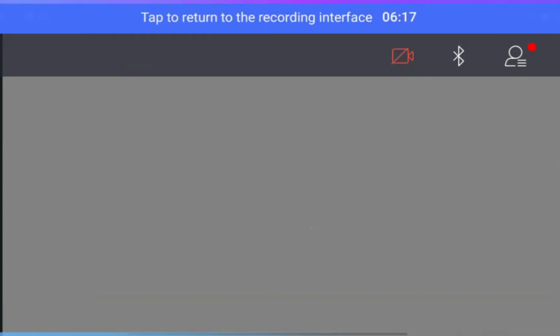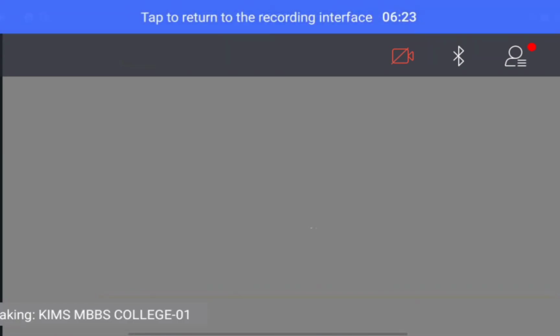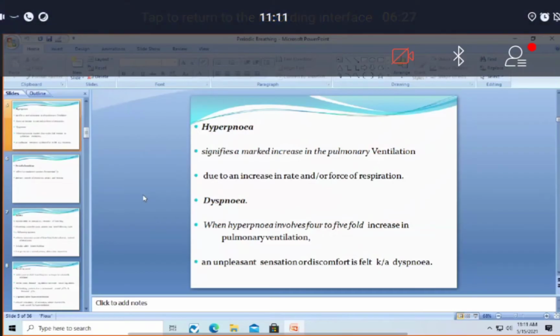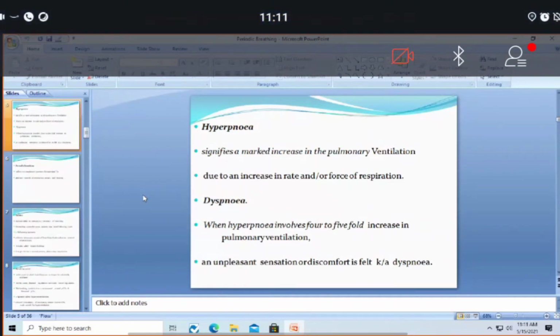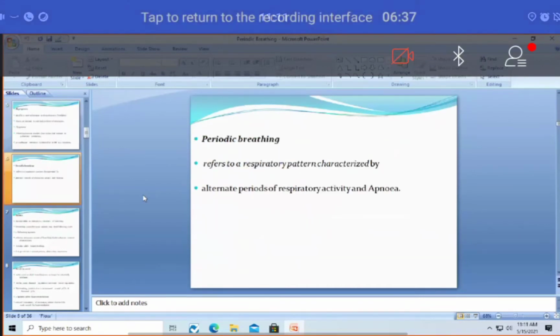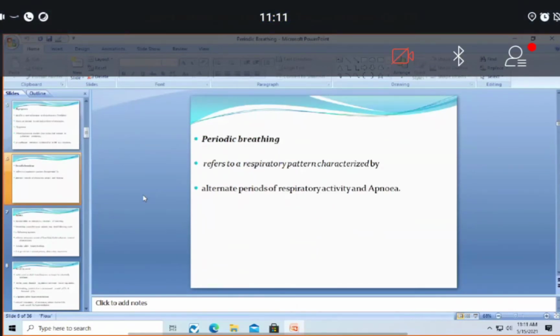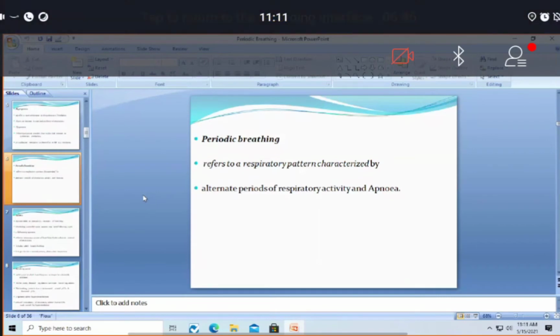In other words, the person is very much uncomfortable and very much aware of his own respiratory effort, which is causing an unpleasant sensation or discomfort. It is nothing but a painful or uncomfortable awareness of one's own breathing pattern. That is about dyspnea.